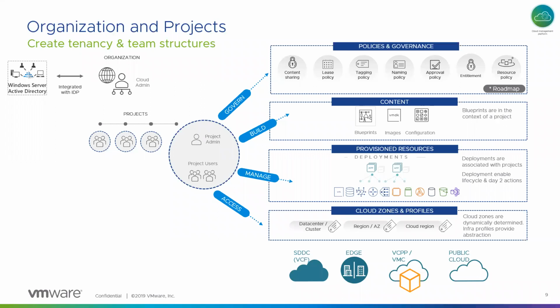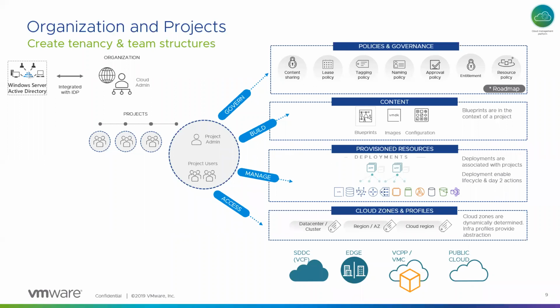These get broken down further into cloud zones, which refer to a region or a data center. From that, you could then group all these resources into specific projects, the placement of which is determined by profiles. You have network profiles, storage profiles, and so on.